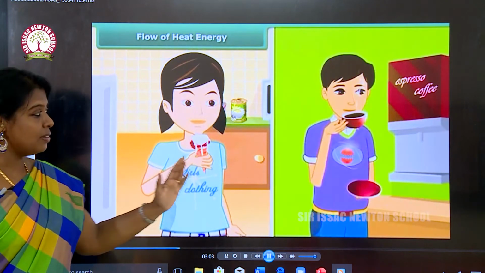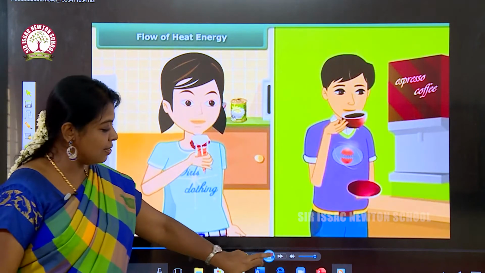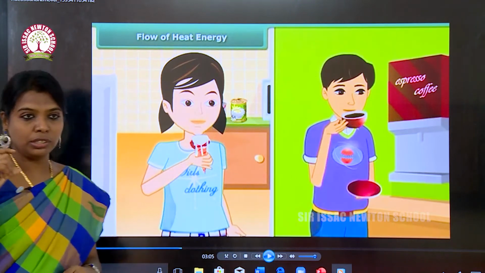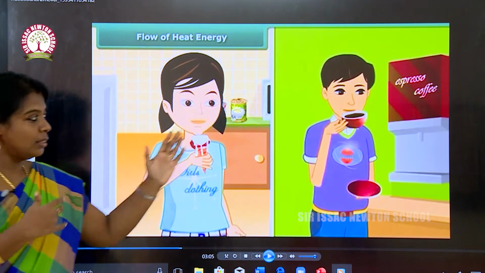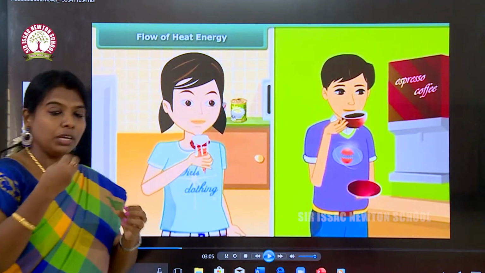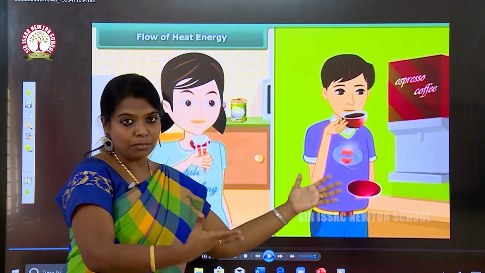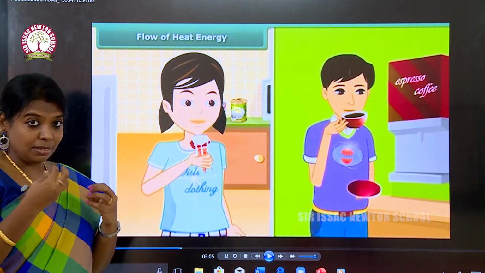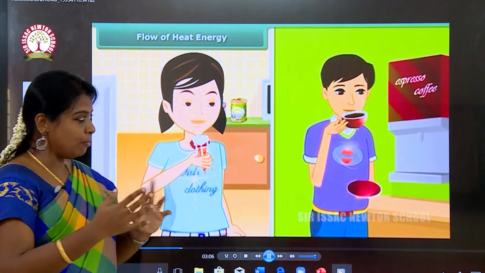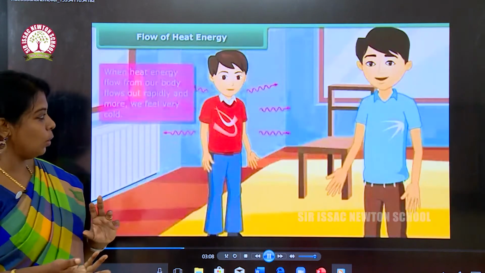See, there are two persons here. One is having ice cream and another is having hot tea. This is cold, this is hot. If we eat ice cream, we will feel the chillness in our mouth. If we have tea, we will feel the heat in our tongue. So we can differentiate the hot body and cold body.